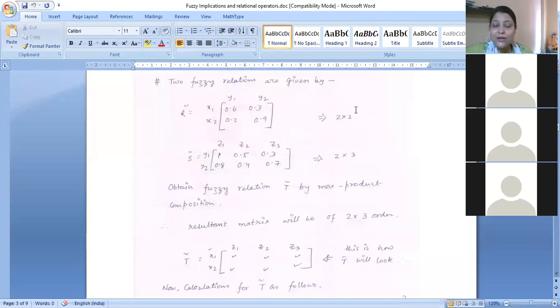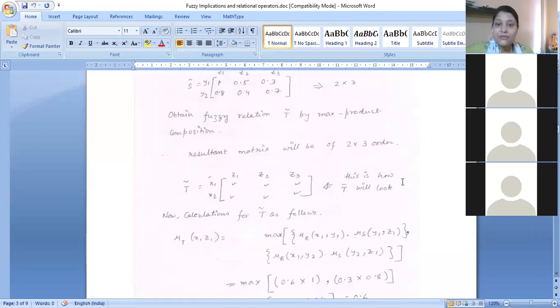After this composition, the column number of the first matrix must be the same as the row number of the second matrix, so that the new matrix involves the row number of the first matrix as well as the column number of the second matrix. So the resultant matrix will be of 2 cross 3 order.